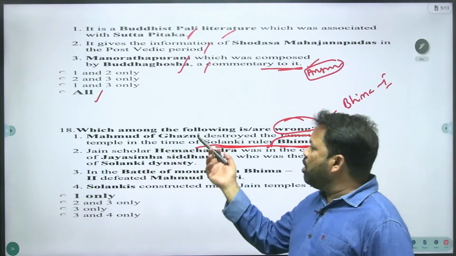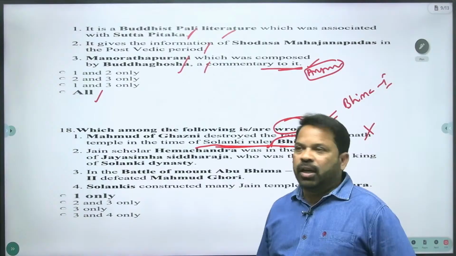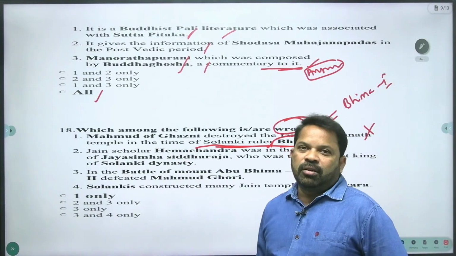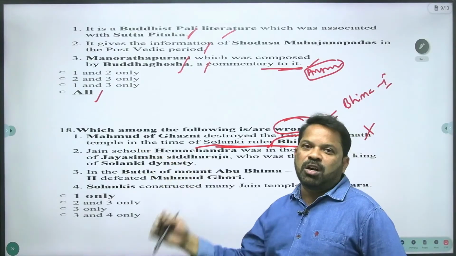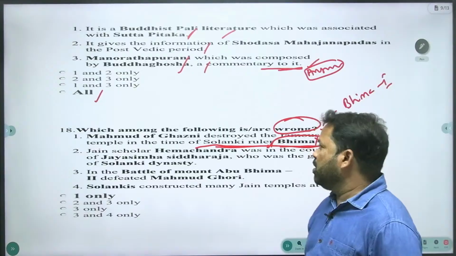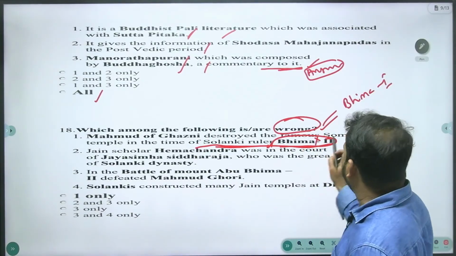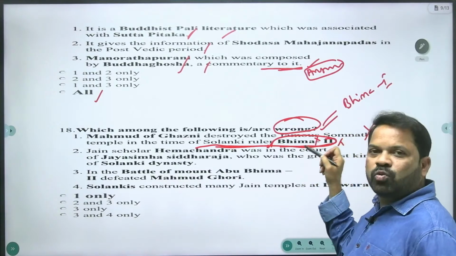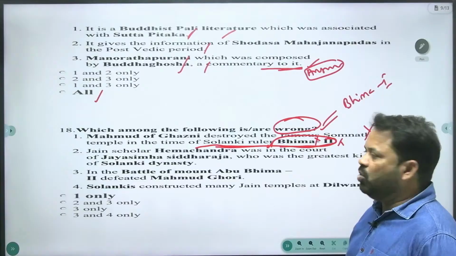And you know very well Muhammad of Ghazni. The actual name is Muhammad, and he came from Ghazni. He is very familiar as Ghazni, or you can call him Muhammad of Ghazni. The actual name is Muhammad. He came from Ghazni, the present day Afghanistan area. And anyway, coming to the point, he destroyed the Somanatha temple in the time of Bhima I, Solanki ruler, Gujarat.